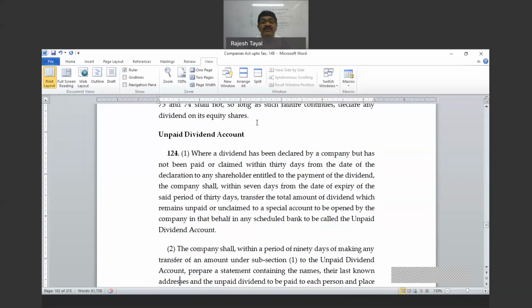Practically impossible. What is done practically is when we open a dividend account, at the same time in the resolution itself we mention that the name of account will be changed from dividend account to unpaid dividend account. Right?